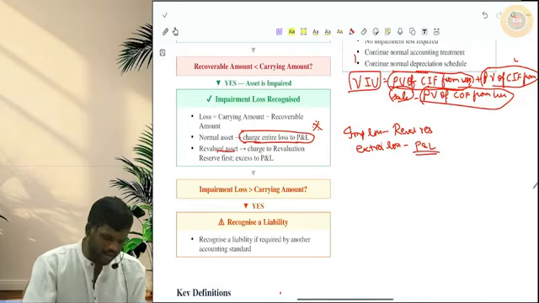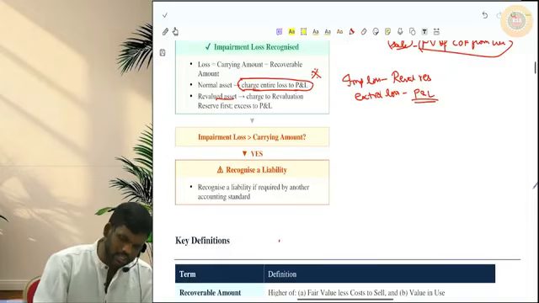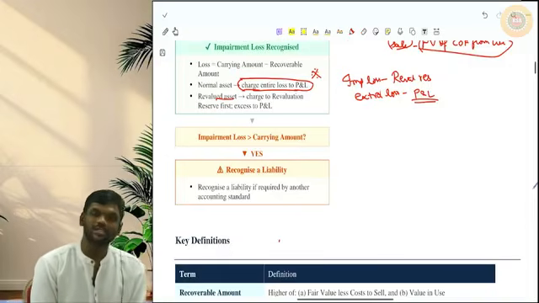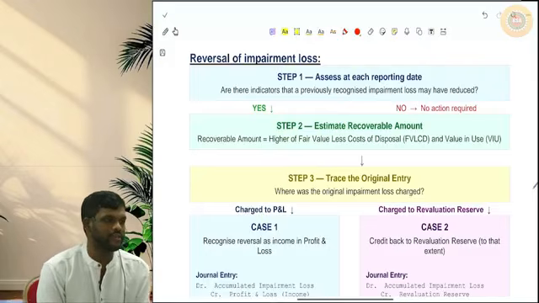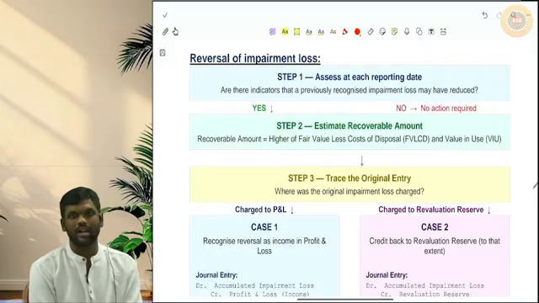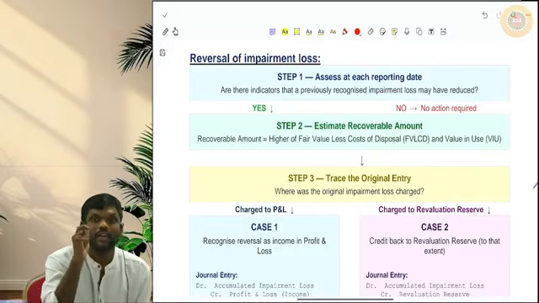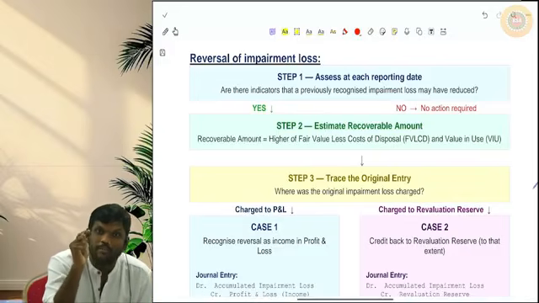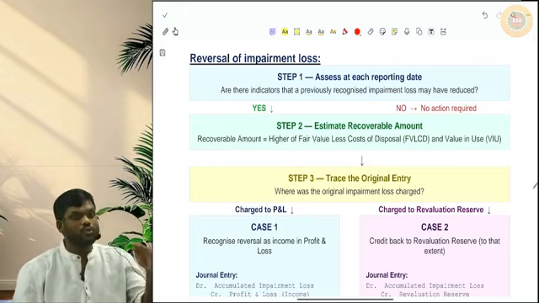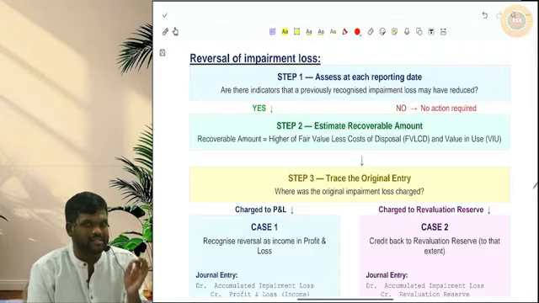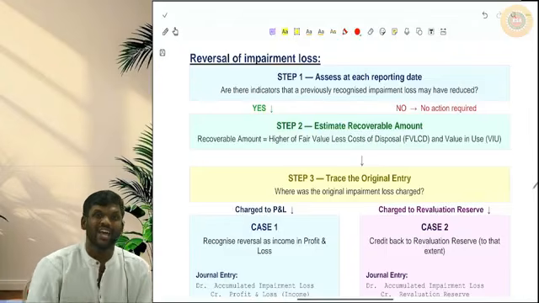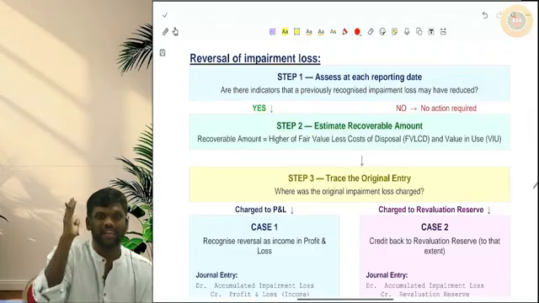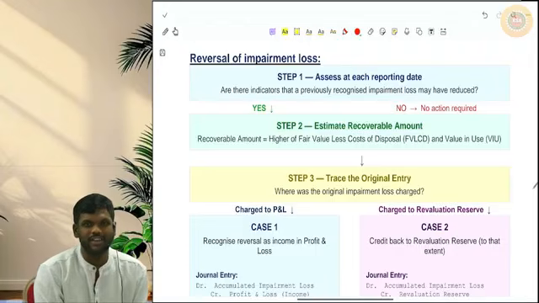Okay, sir, I understood. I am charging this impairment loss. In future, is it possible to reverse the impairment loss that is charged? Yes, you can reverse the impairment loss that is charged to P&L. But AS-28 says to reverse impairment loss, there should be indicators of reversal. Like how to charge impairment loss, AS-28 is asking for indicators, same way, to reverse that impairment loss that was charged earlier also, AS-28 is telling, I need indicators. We are asking AS-28 what indicators you want.